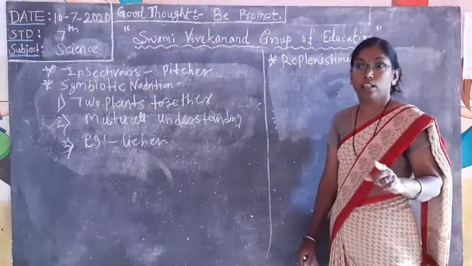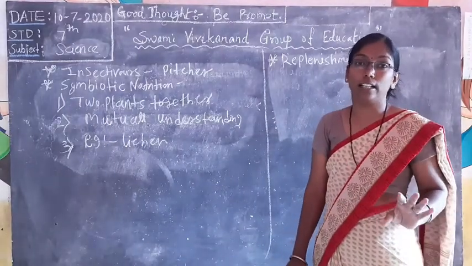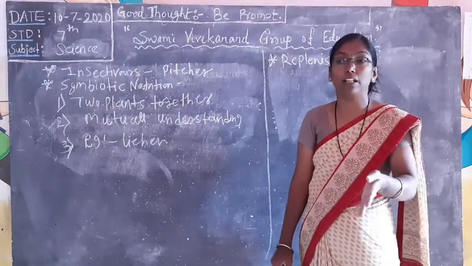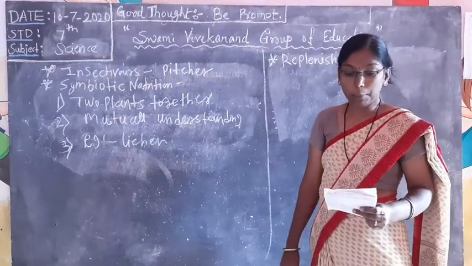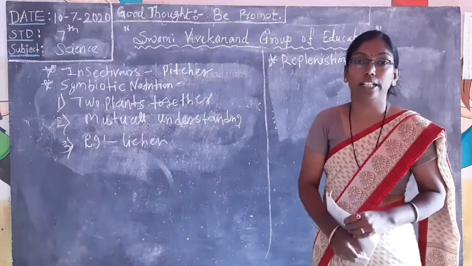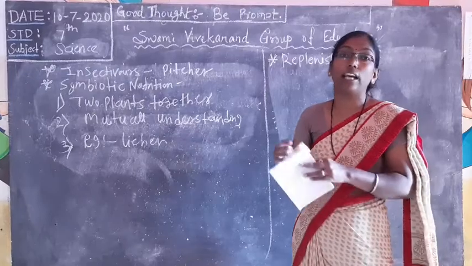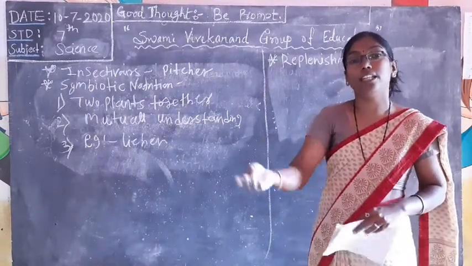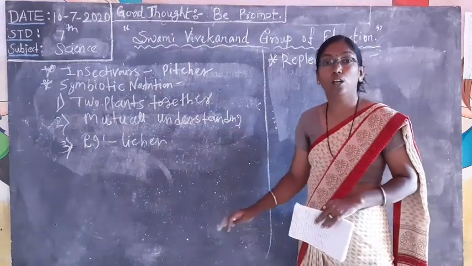Don't forget this. Continuous quantities of manure and fertilizers should not be added to the soil, otherwise the soil becomes unfertile. So how will it be done? Manure and fertilizers are added, but in a specific quantity. If manures and fertilizers are in more quantity, then the fertility of the soil will be lost.